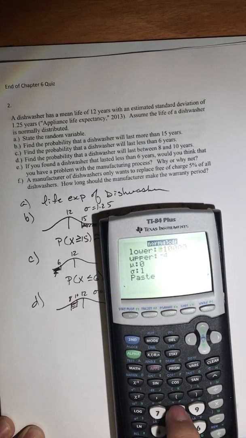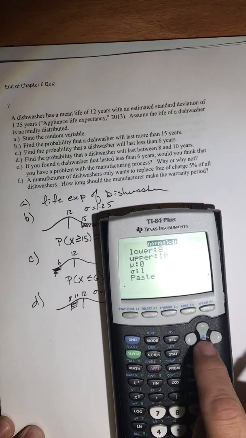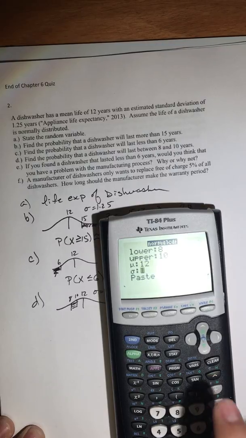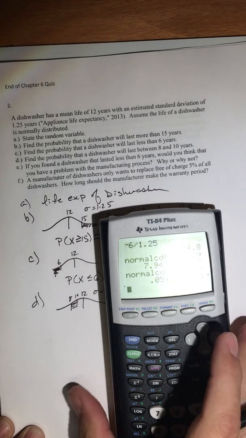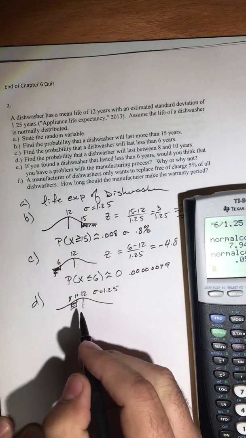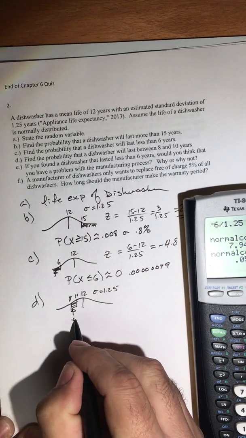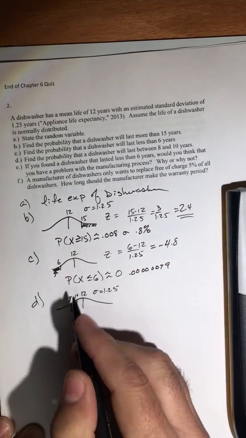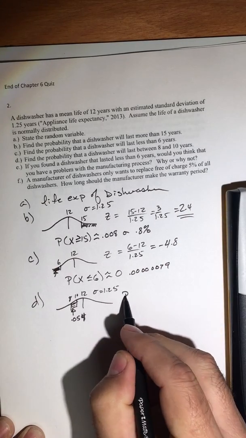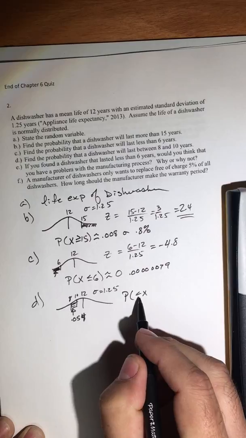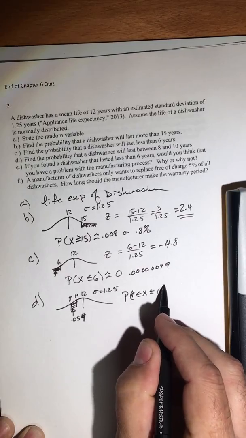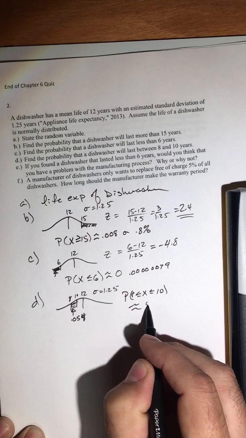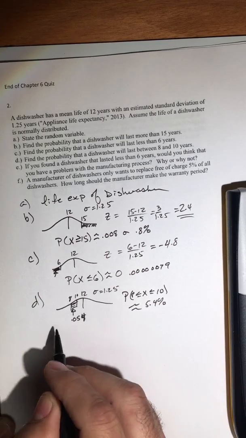So we're going to go from 8 to 10 with a mean of 12 and a standard deviation of 1.25, and we get 0.054. So this region is 0.054. Therefore the probability that our x is between 8 and 10 is approximately 5.4%.